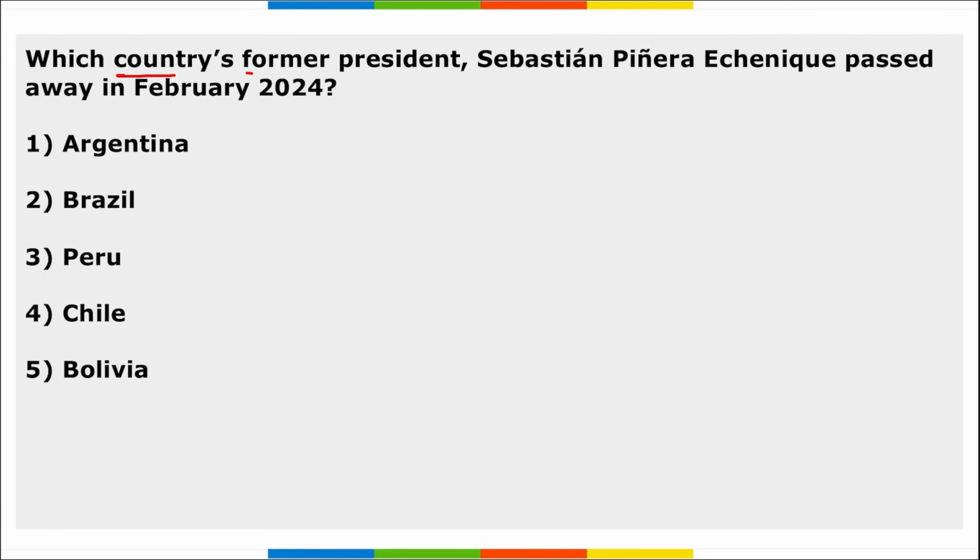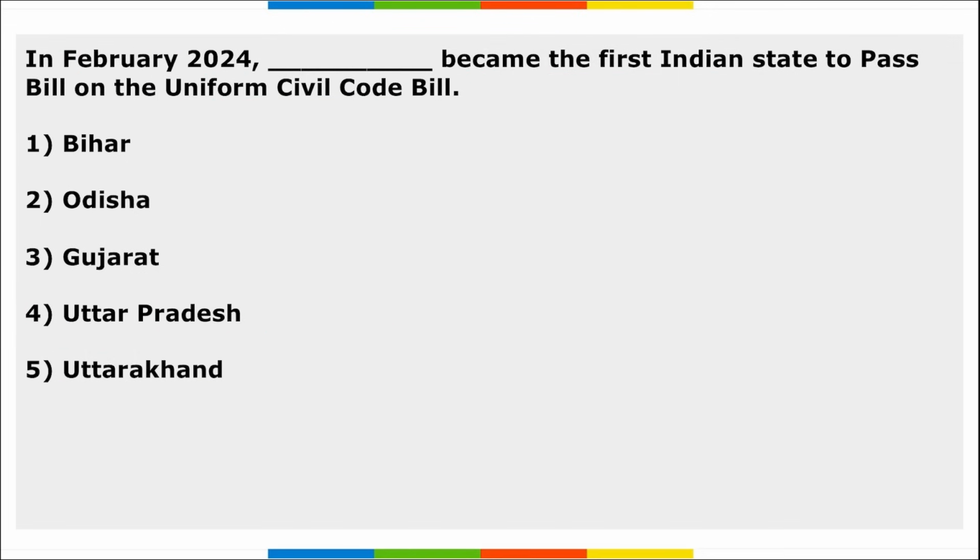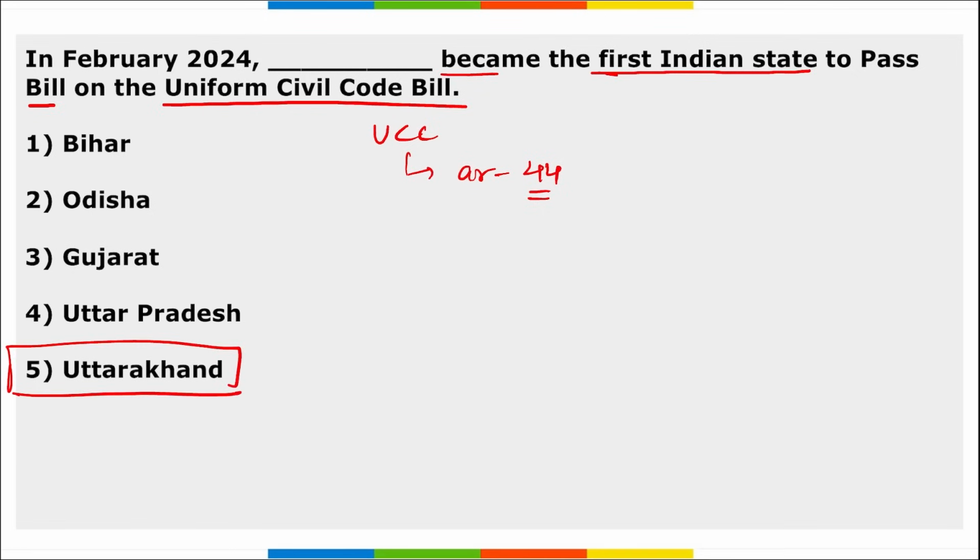Next, which country's former president Sebastian Pinera passed away in Feb 2024? So, Sebastian Pinera was from Chile and he has recently passed away. And he served as the president of Chile from 2010 till 2014. Next, in Feb, Uttarakhand became the first Indian state to pass Bill on Uniform Civil Code, UCC. Which is the article related to UCC? It is Article 44. And Uttarakhand became the first state in India to pass Bill on Uniform Civil Code. Right? Take a note of this.